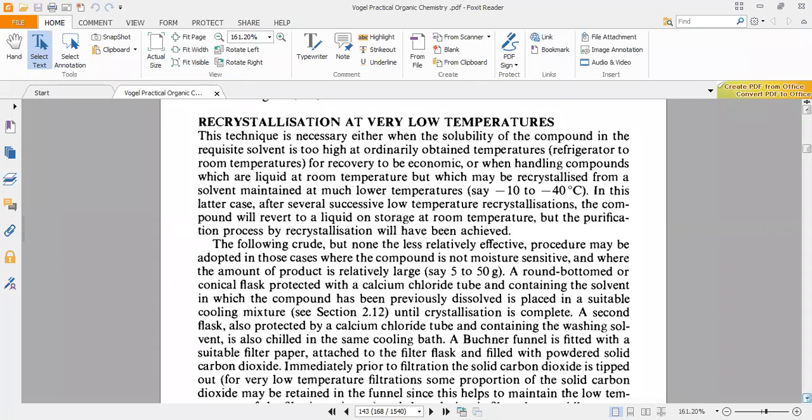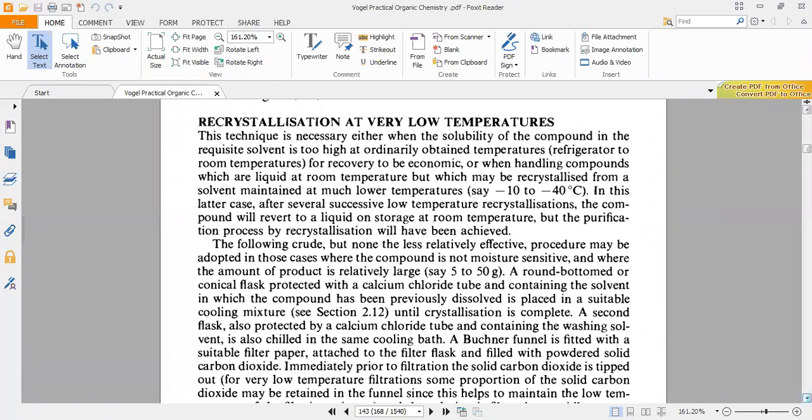Sir, it's CO2, in solid form. What CO2? CO2 is a gas. Sir, solid form में carbon dioxide.